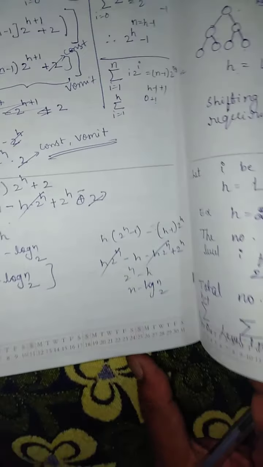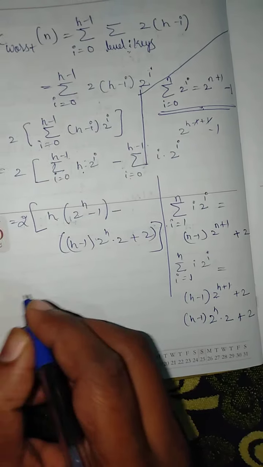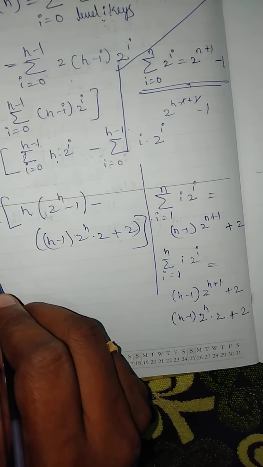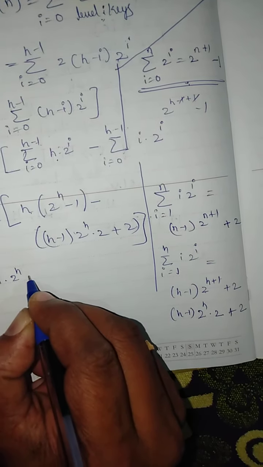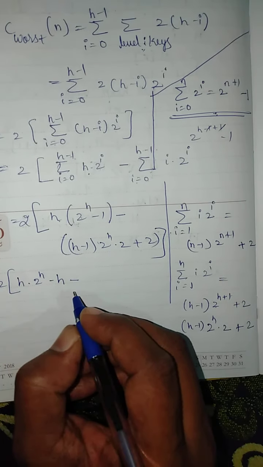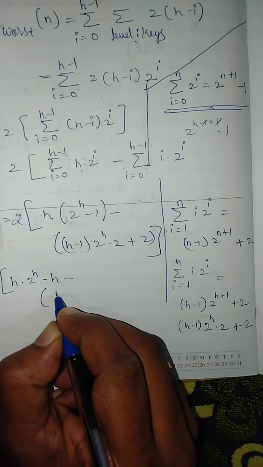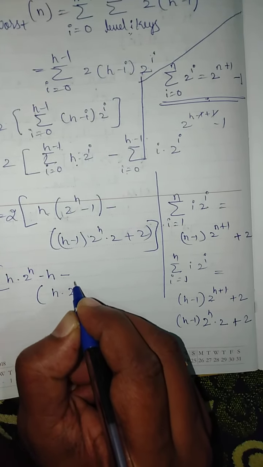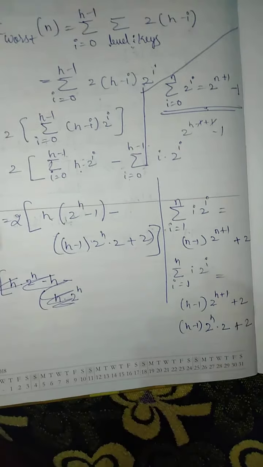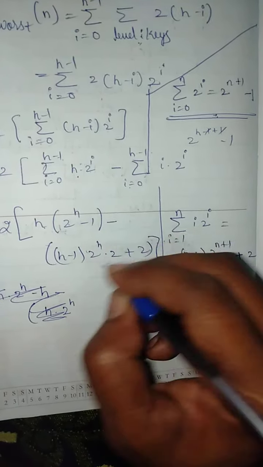Right, next, so it is 2 as it is, h into 2 to the power h minus h, next minus h into 2 to the power h. Alright, so before that, I will cancel out constants in this term.